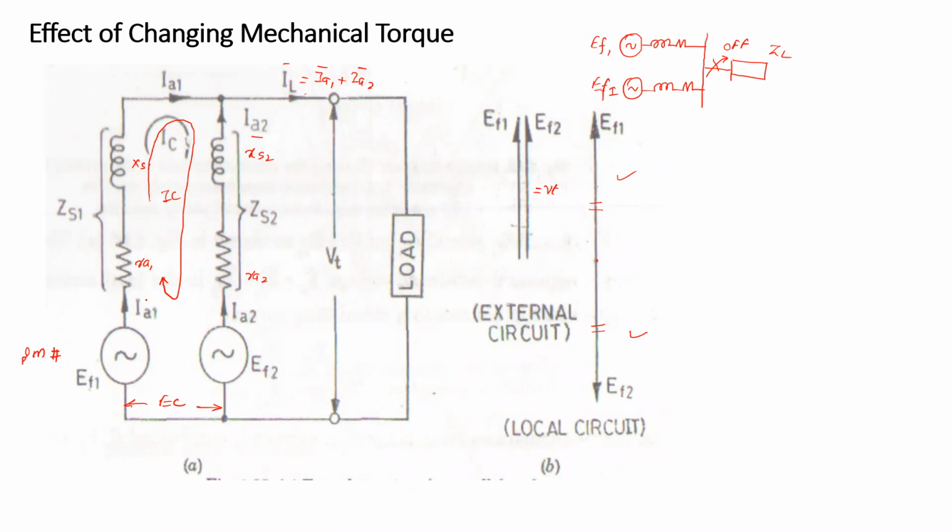So what is that local circuit? It comprises two impedances. So under such condition, the current IC is equal to EC divided by Z1 plus Z2, the impedance of the first alternator plus the second alternator. We know that the impedance Z is equal to RA plus jXS. The armature resistance is very small compared to the reactance, so the reactance is dominant. If you consider the armature resistance as 0, the impedance is only the synchronous reactance, and when there is only reactance, the current is going to lag by 90 degrees.